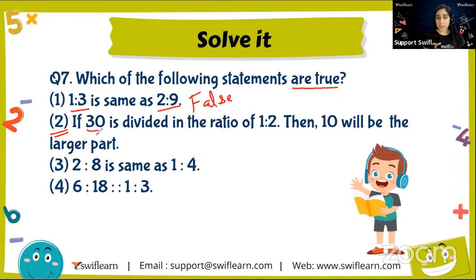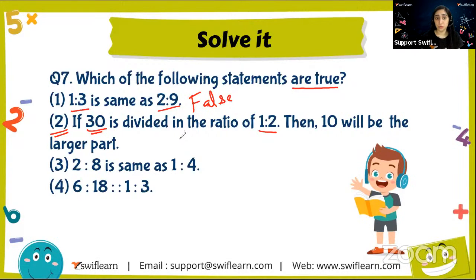So 30 is the total and the ratio of 1 is to 2 is given. And the answer is also given. I need to check what answer we are getting on solving is same as the answer given in the question. That is 10 will be the longer part. Okay, solve it and think over it, how to proceed. And will it be 10 or will it not be 10? If not, then what will be the answer? That also we want to know, right? Okay, go ahead. Try it.